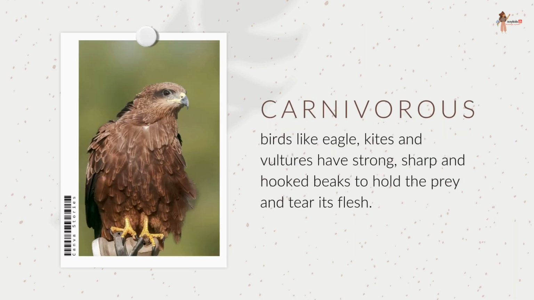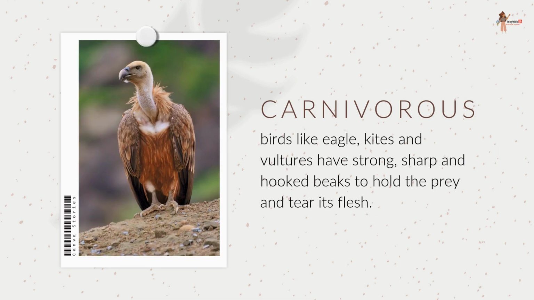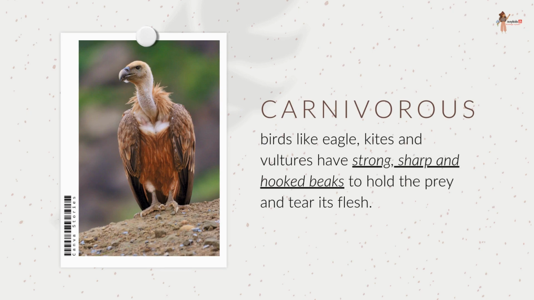Carnivorous birds like eagle, kites, and vultures have strong, sharp, and hooked beaks to hold the prey and tear its flesh.